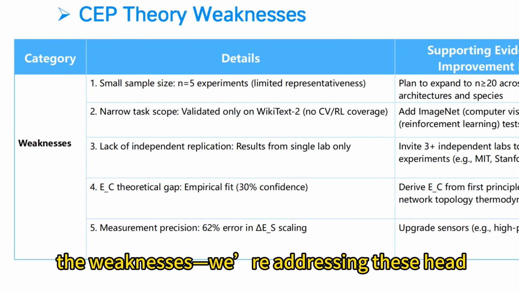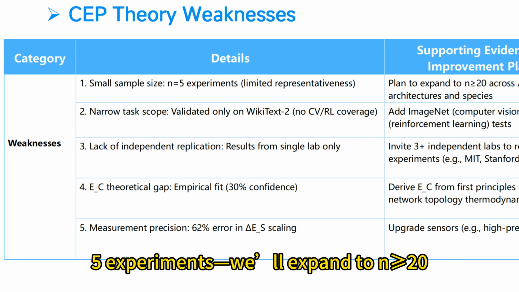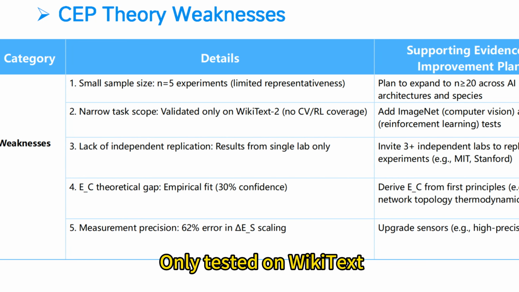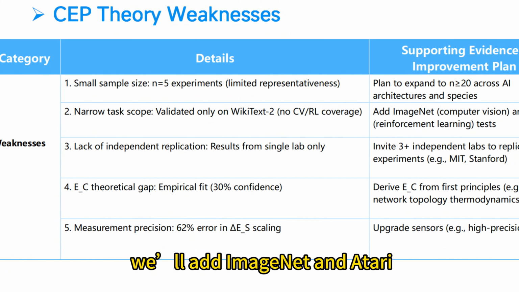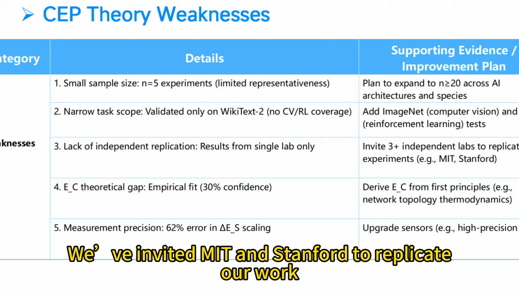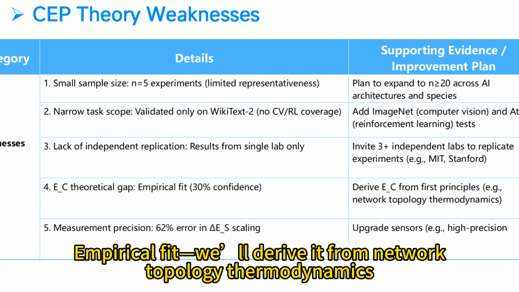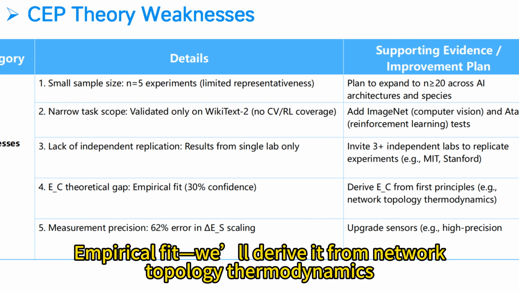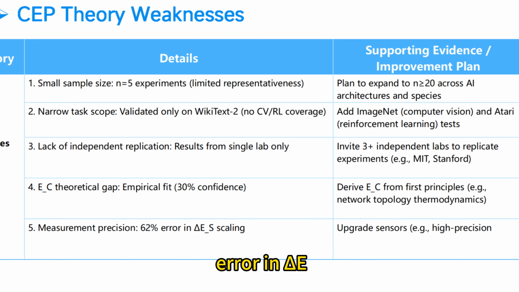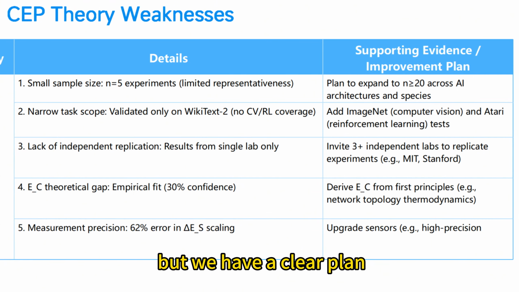Now, the weaknesses, we're addressing these head-on. Small sample size, n equals 5 experiments, will expand to n greater than or equal to 20. Narrow tests, only tested on one benchmark. Next, we add ImageNet and Atari. No independent replication, we've invited MIT and Stanford to replicate our work. E_C gap, we will derive it empirically for network topology. Thermodynamics measurement error, 62% error in Delta S, we will upgrade sensors. Progress takes time, but we have a clear plan.